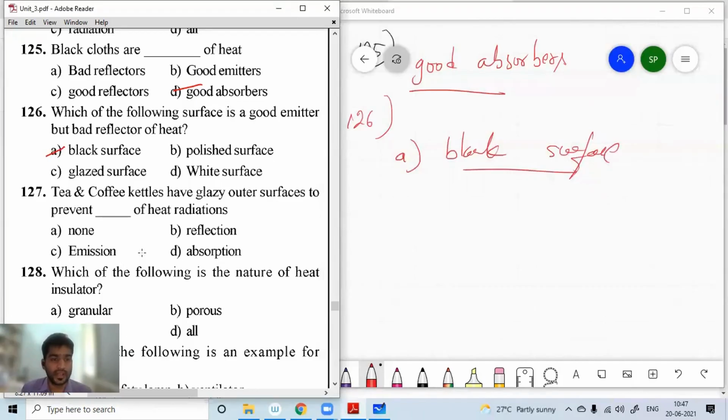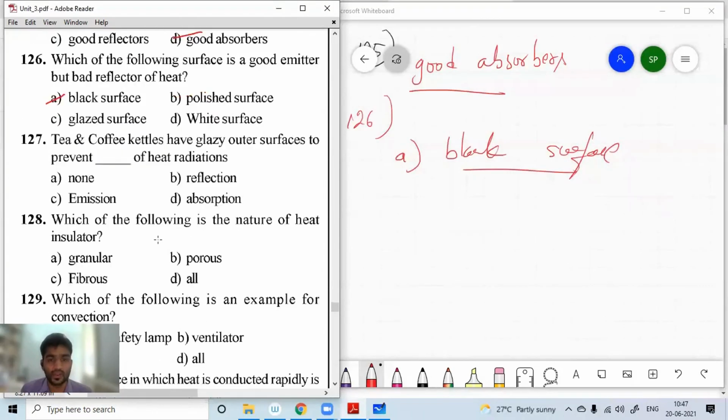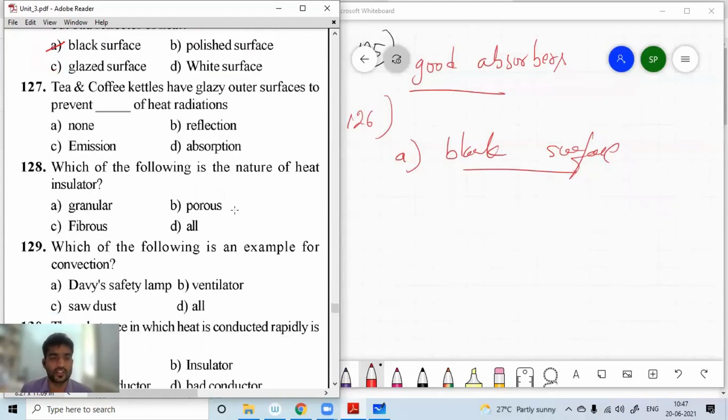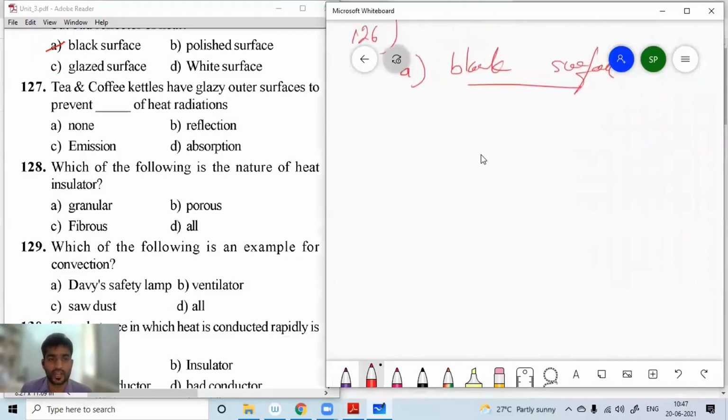Next, tea and coffee kettles have glossy outer surface to prevent dash of heat radiation. This is an application question, question number 127. Tea and coffee kettles have glossy outer surface to prevent emission. You should not emit the heat through it. So that is emission.